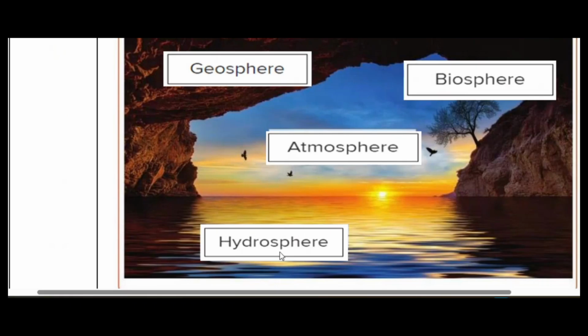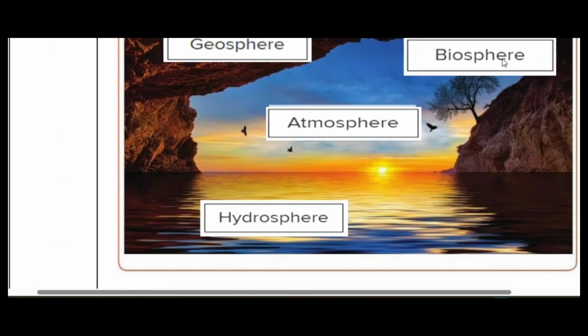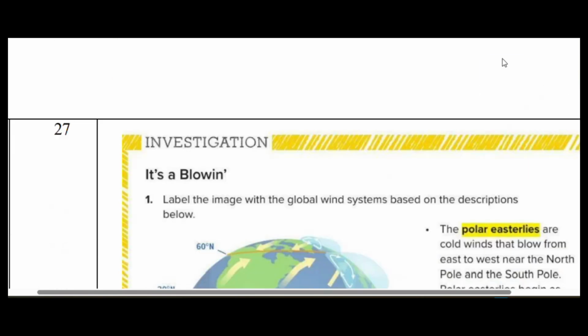That's the hydrosphere. Then you have all the land on the earth. That is called the geosphere. Geo means earth. Then biosphere. Bio means life. So all the life, plants, animals, bacteria, viruses, all those things constitute the biosphere, right? These are the subsystems of the earth.